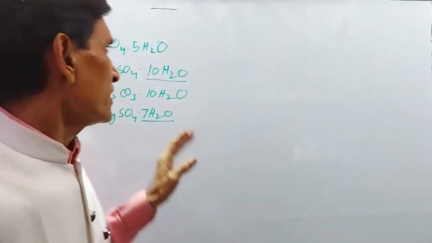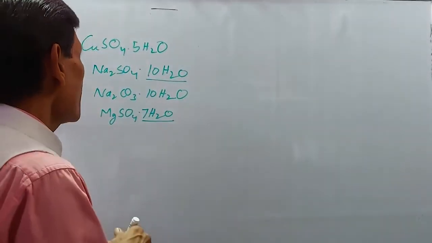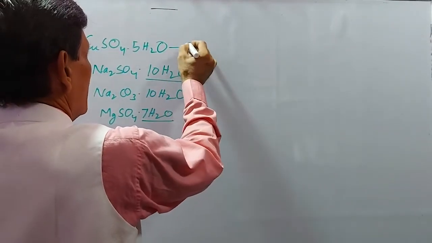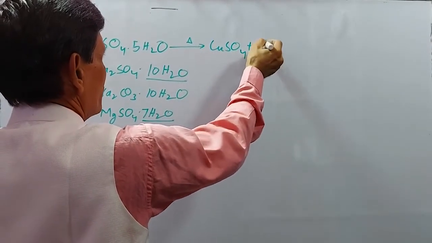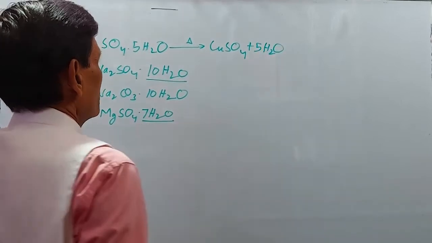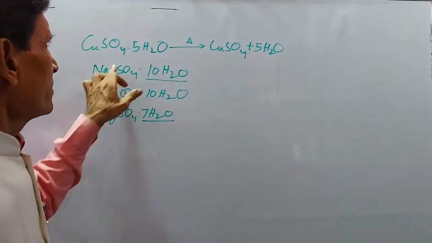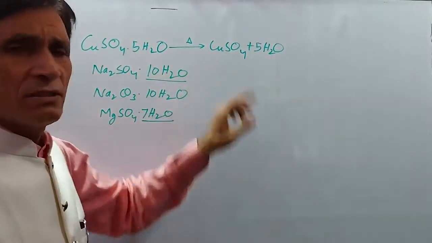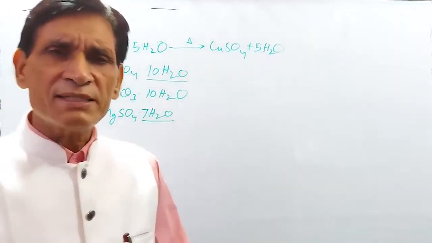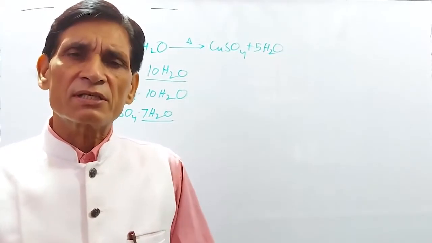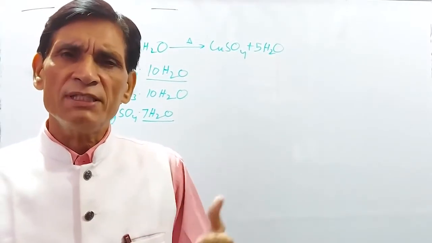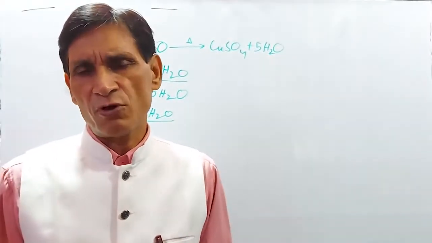When copper sulfate, for example, is heated, it will lose its water of crystallization. If water of crystallization is lost, then the color will change, the crystalline form will also change, and it will change into amorphous form.